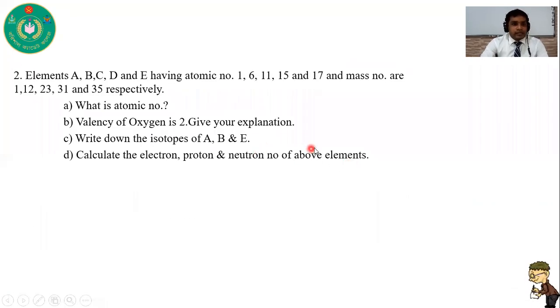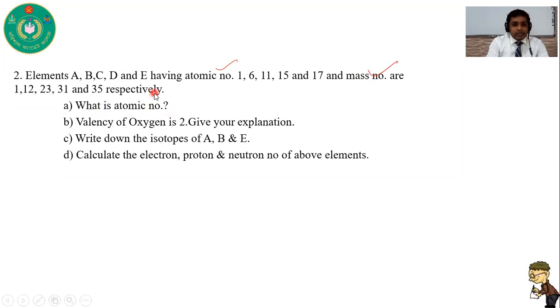So second question, I said a second CQ type question. Elements A, B, C, D and E having atomic number 1. That means atomic number of A is 1, atomic number of B is 6, atomic number of C is 11, atomic number of D is 15, and atomic number of E is 17. And mass numbers are 1, 12, 23, 31 and 35 respectively. So I give atomic number and mass number. So this is the stem.